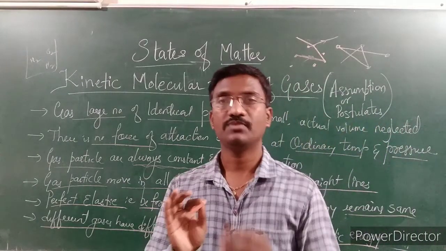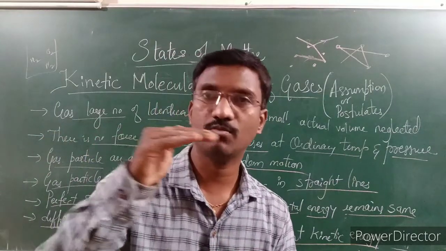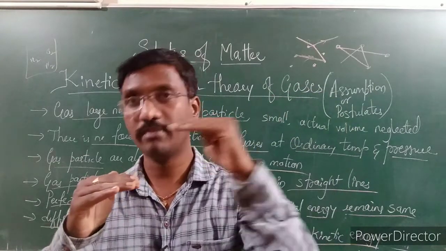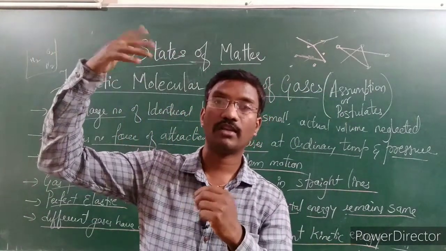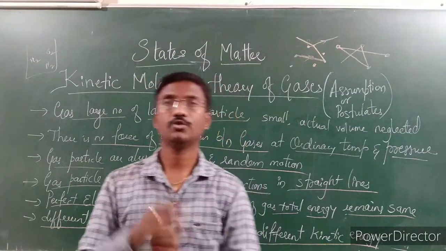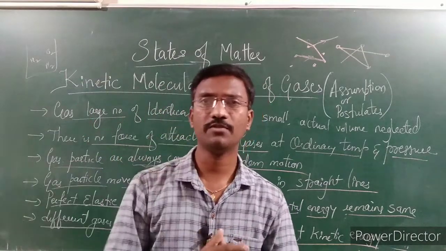Hydrogen has a lighter weight, therefore its movement is different. Oxygen has a greater mass, therefore the speed of its movement is different. Whereas chlorine or other gases like neon, helium, argon have different masses, so the movement of each one is different. Why?